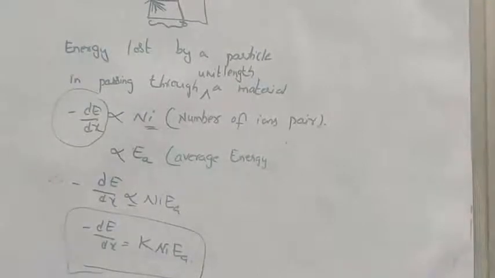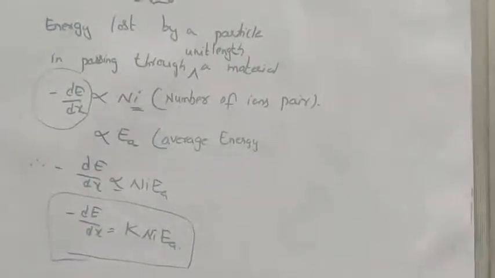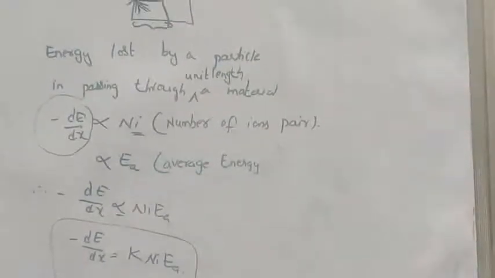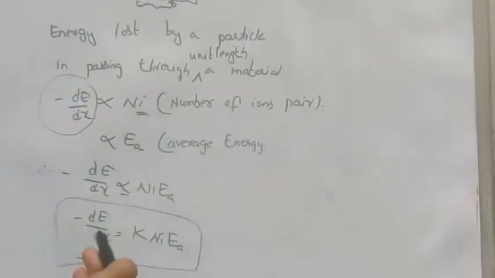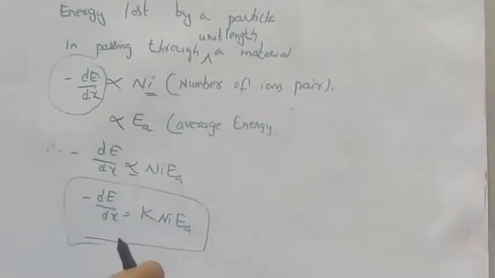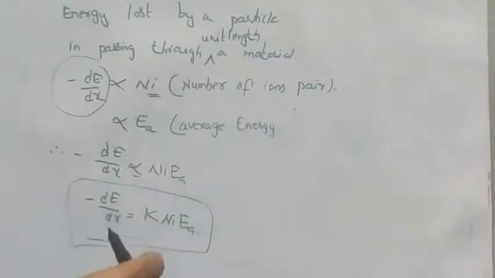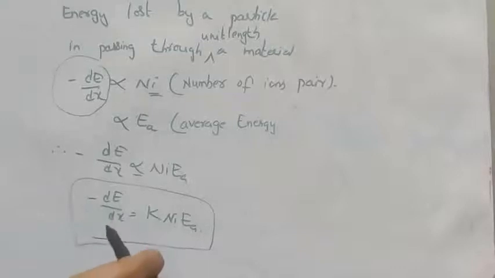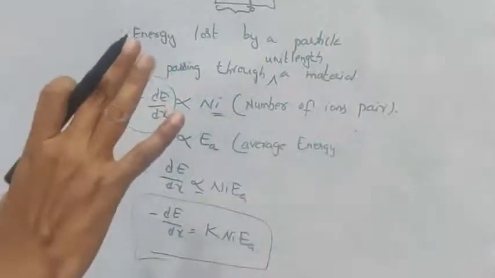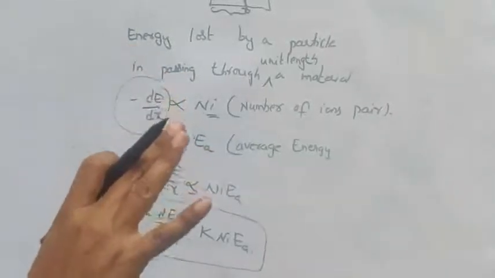Now the specific ionization Ni was studied by Bragg in a systematic experiment for alpha particles all along their path, and we are going to consider a figure which represents how specific ionization increases as the alpha particle slows down and becomes maximum when it stops in the medium and is finally converted into a helium atom. So overall, specific ionization was particularly studied by Bragg.